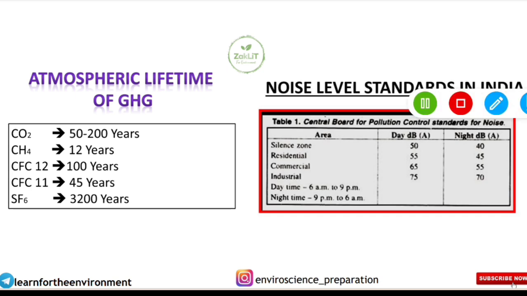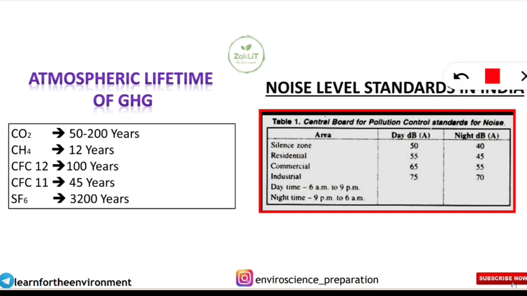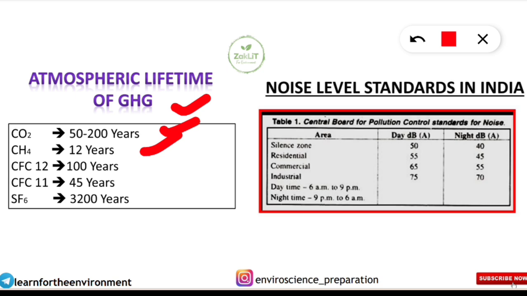Apart from that, these things one must be knowing. I am just telling to revise. Atmospheric lifetime of greenhouse gases. Carbon dioxide, it is from 50 to 200 years. Methane, 12 years. CFC-12 is 100 years. CFC-11 is 45 years. SF6, sulfur hexafluoride, 3200 years. Most having the lifetime among these is this SF6.